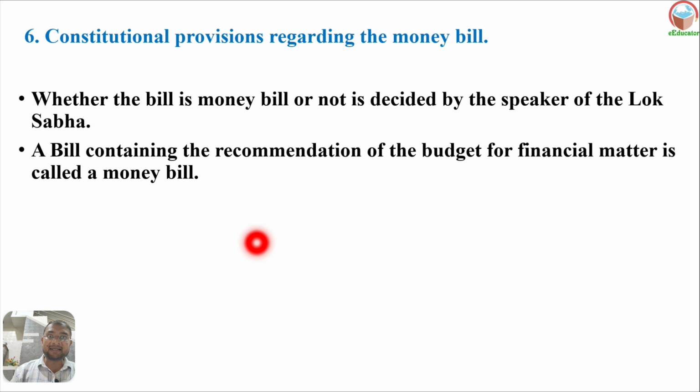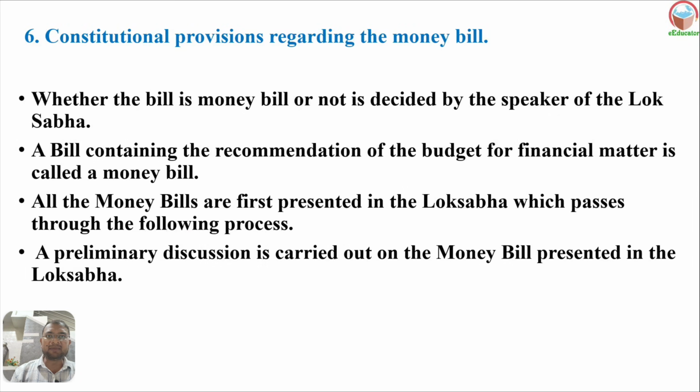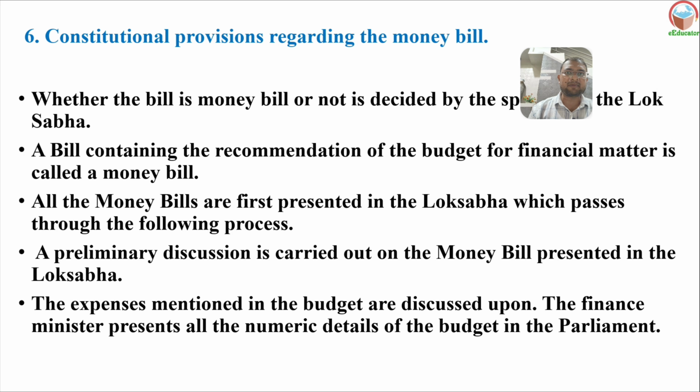So a bill containing the recommendations of a budget, or a financial matter, is called a money bill. All the money bills are first presented in the Lok Sabha, and pass through the following process here. First it is presented in the Lok Sabha, later transferred to the Rajya Sabha. A preliminary discussion is carried out on the money bill presented in the Lok Sabha. Whatever expenses are mentioned in the budget are discussed here.